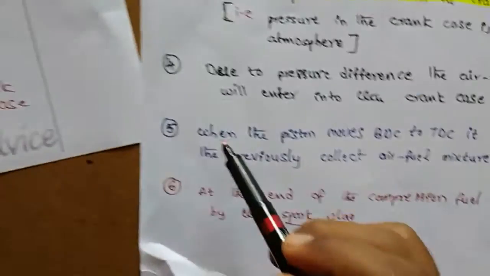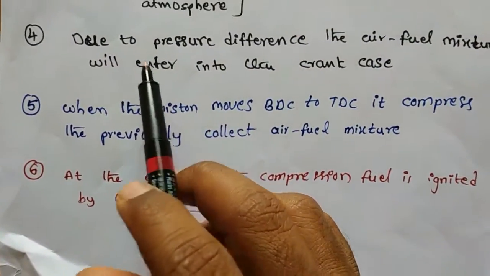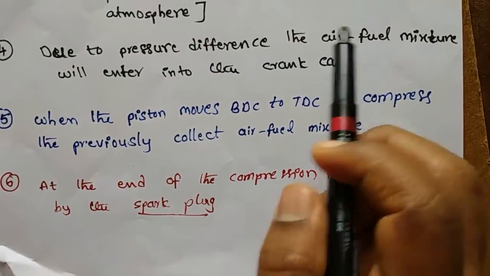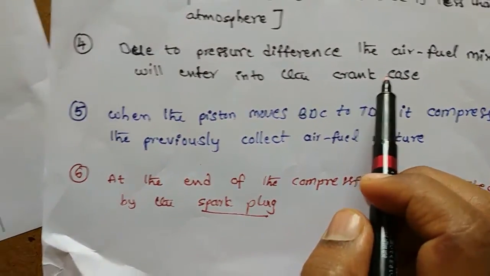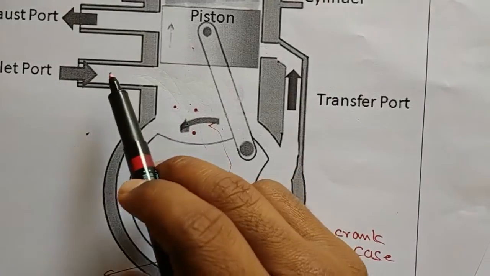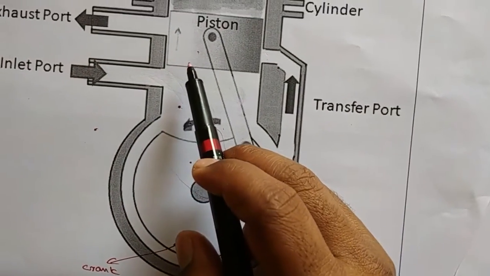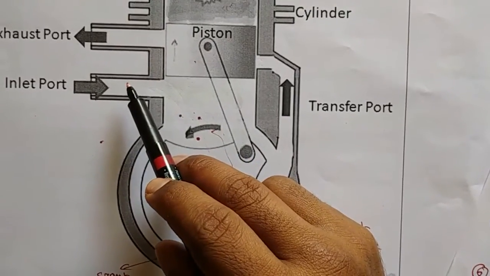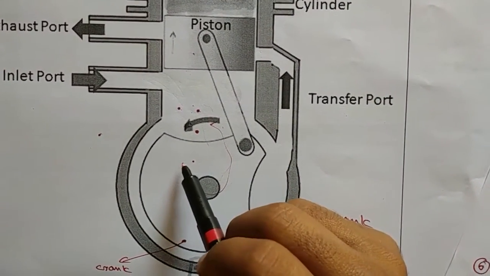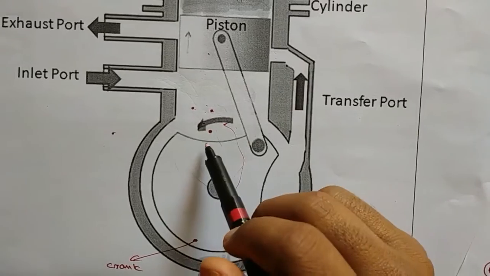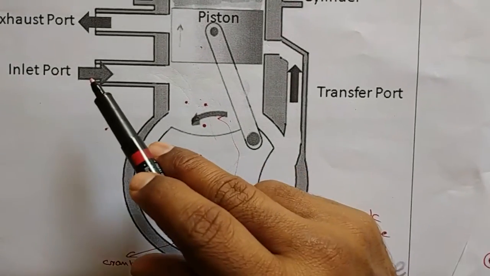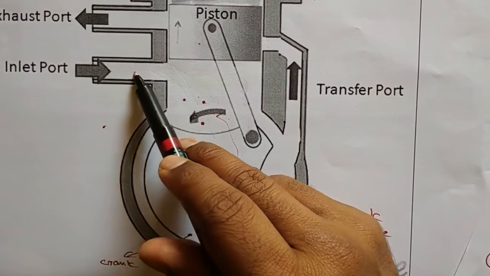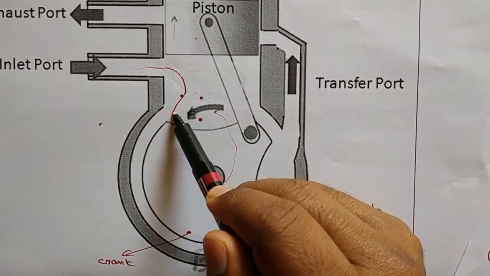So due to the pressure difference, air fuel mixture will enter into the crankcase.